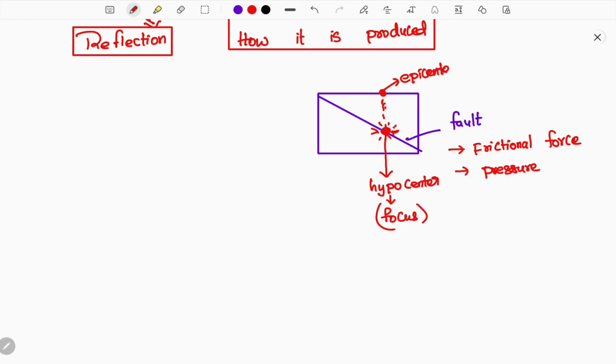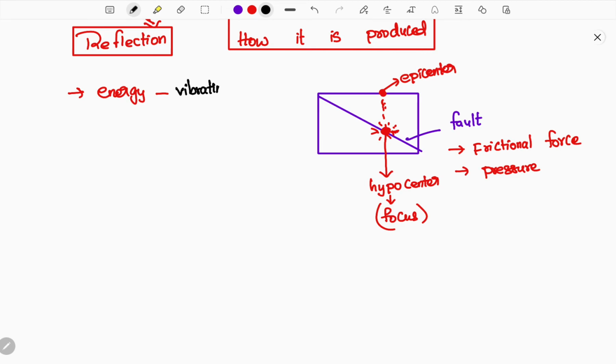Remember this, guys, because this question has been asked multiple times in UPSC prelims. You need to know which is focus, which is hypocenter, that both are the same, and also what the epicenter is, and you need to know the definitions. Simple. From here, a huge amount of energy is released, and this energy keeps on vibrating.